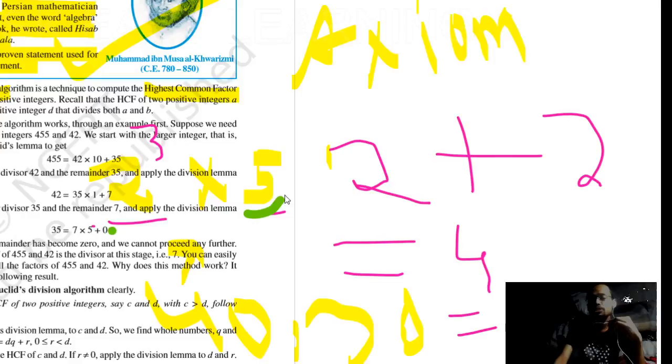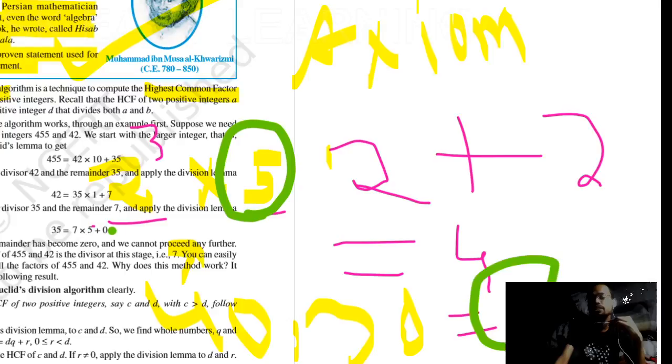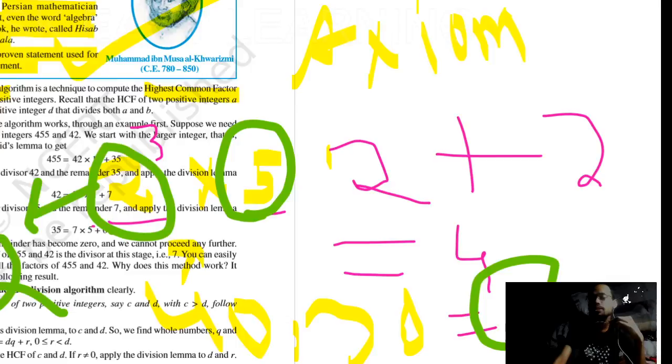Quite easy, basic. Any layman can say. Okay, 5 is common. Here 2 is common, not all of 2 to the power 3, but only one 2 is common. Okay. Here also one 2 is common. And 3, no, 3 is not common, because here there is a 3 in 30, but in 40 it is not.